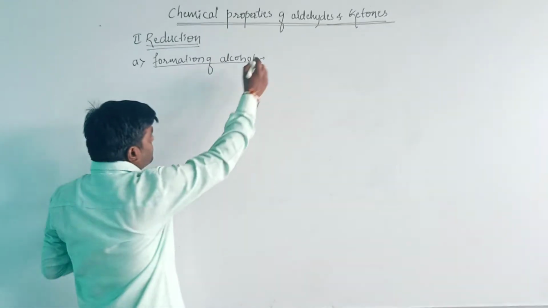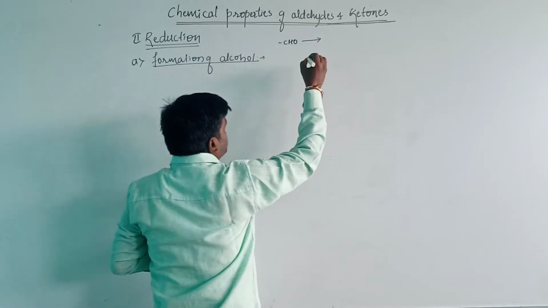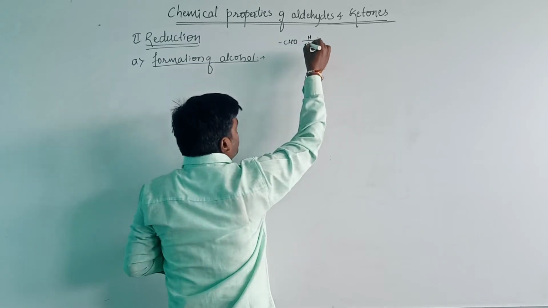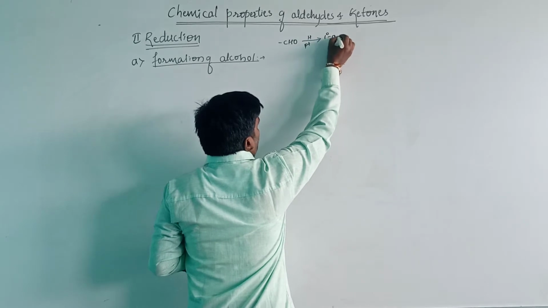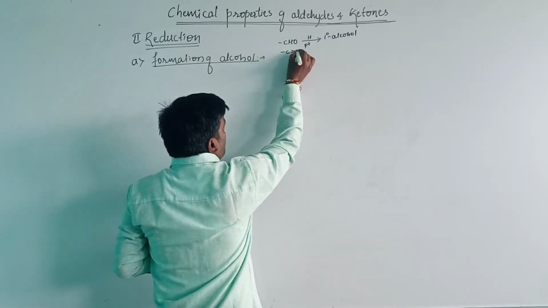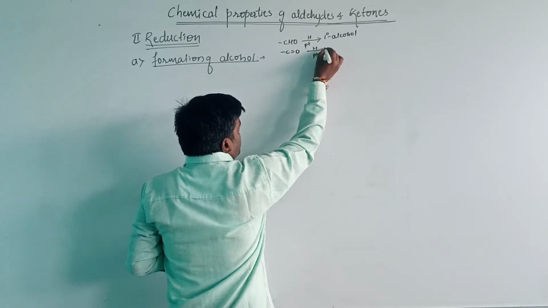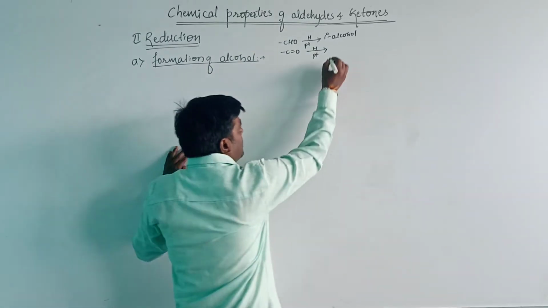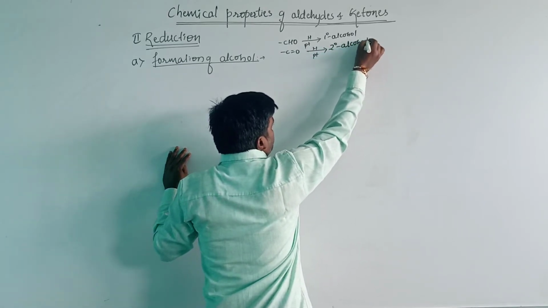Here I will write aldehydes. On reduction, in the presence of platinum or palladium or nickel as catalyst, it will give the primary alcohol. And when ketones undergo reduction in the presence of a catalyst like platinum or palladium or nickel, then it will give the secondary alcohol as the main product.